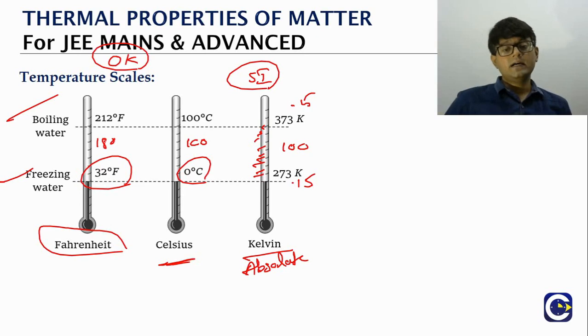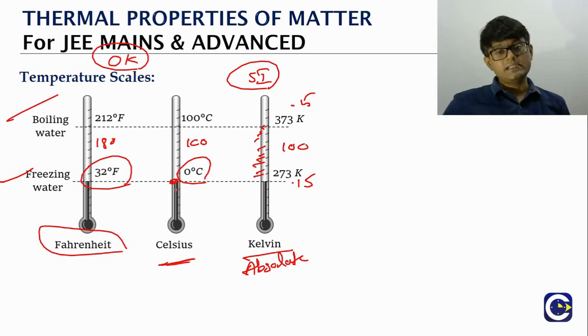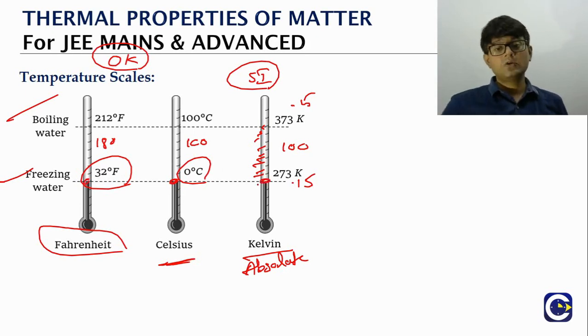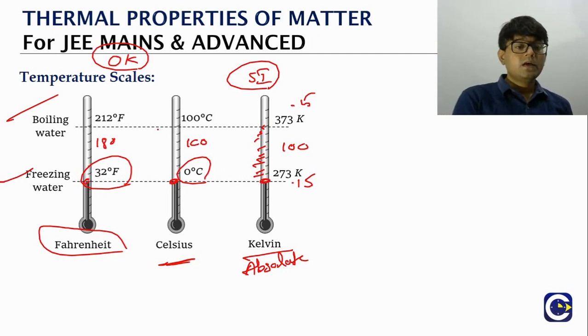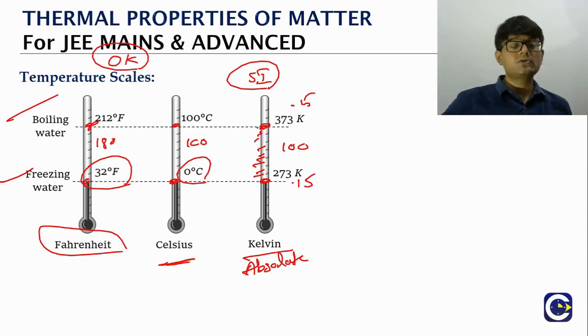If you look at the temperature reading on the Celsius scale, 0, the reading on the Fahrenheit scale is 32 and the corresponding reading on the Kelvin scale is 273. The moment we reach the boiling point of water, the reading on the Fahrenheit scale will be 212, on the Celsius scale 100, and on the Kelvin scale 373.15.